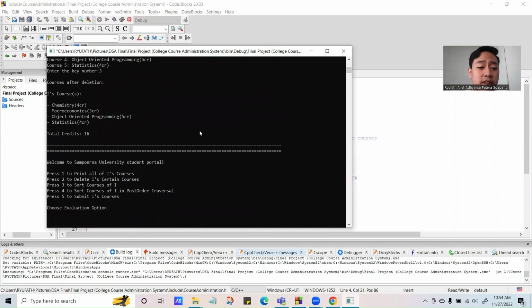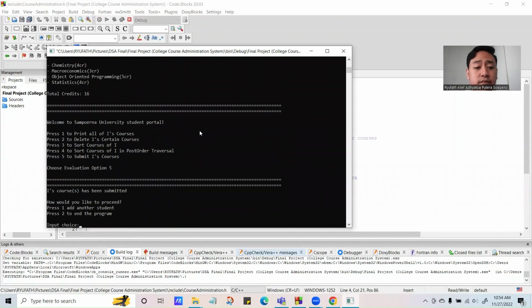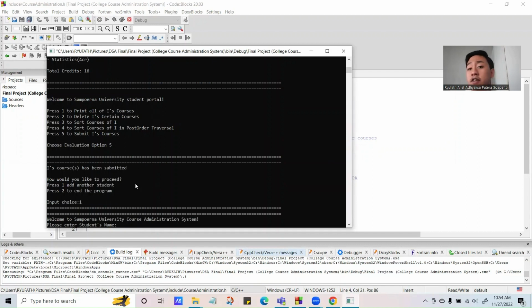And now let's submit the courses. And now after the courses have been submitted, the program will then ask whether the administrator or the staff wants to end the program or add another student. For this case, let's add another student. If we add another student, it will then repeat the process all over again. So let's just say the next student is Ryufa.